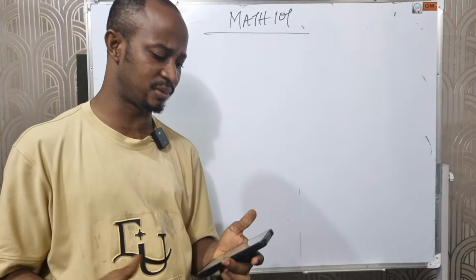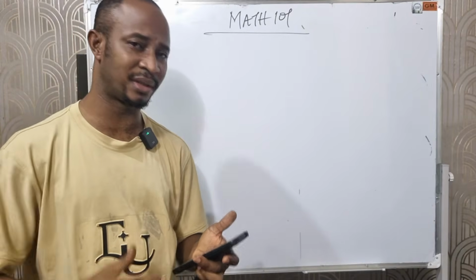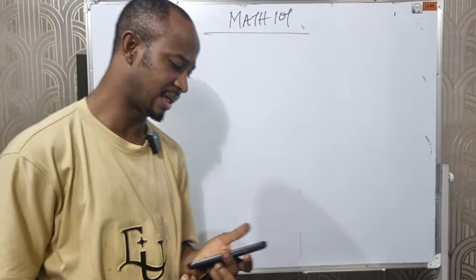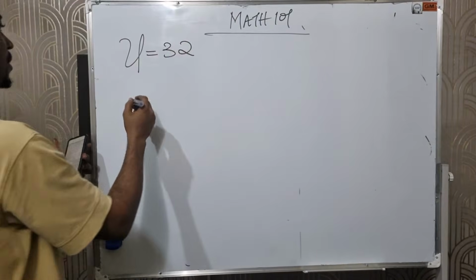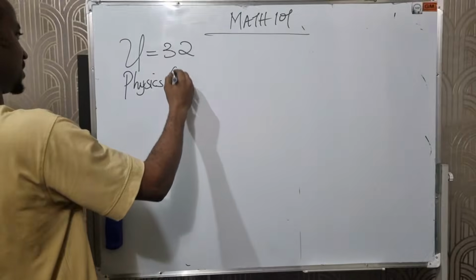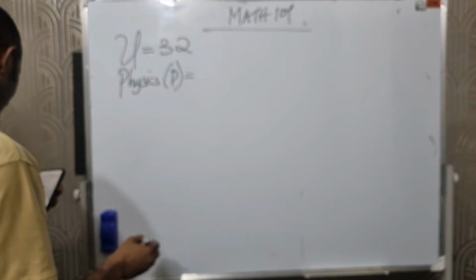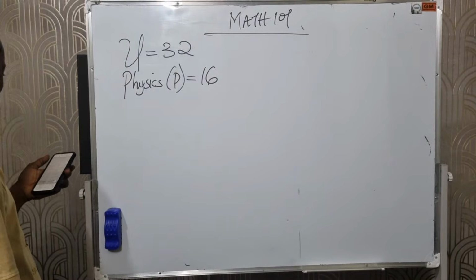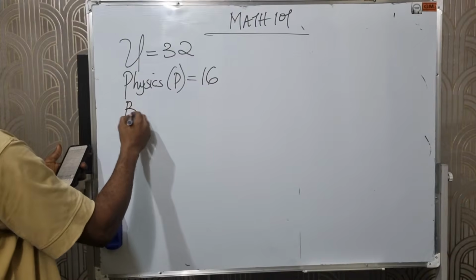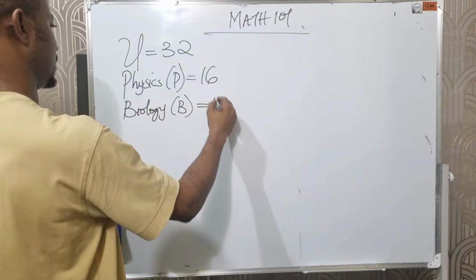This is practically a set problem, and it involves a Venn diagram. Here we are given 2 different subsets, which are physics or biology, right? But we are told that the total number of people in the class is 32. So the universal set is 32. Those that offer physics, which is P, 16 offer physics. Then those that offer biology, B is 18.